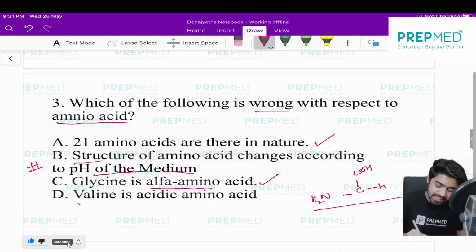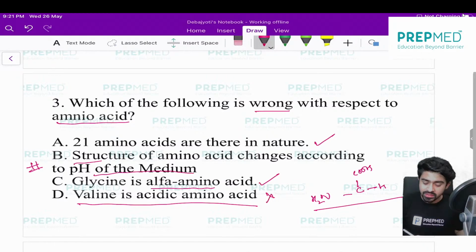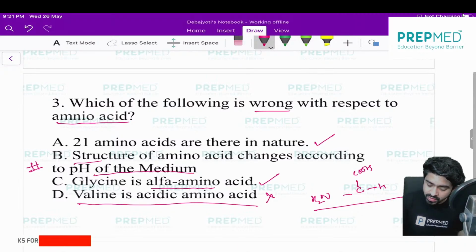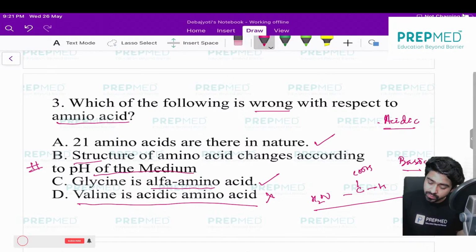The next statement is that valine is an acidic amino acid. No, it's wrong. Valine is not an acidic amino acid. Though this question was asked in the last year's paper from organic chemistry, I want you to remember a few things. You have to remember the list of acidic amino acids and basic amino acids. For the basic amino acids, please remember the very popular list HUL. What is HUL? H for histidine, A for arginine, and L for lysine.